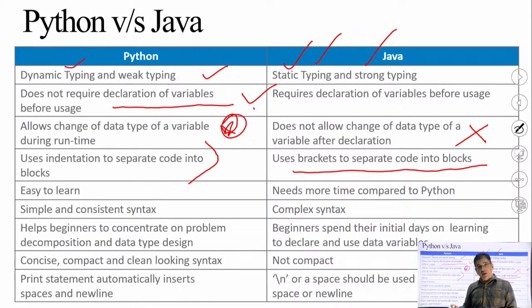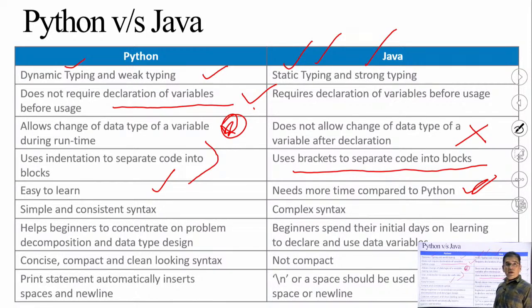Proper opening indentation and closing indentation need to be taken care of in Python, but in Java you can do it with the help of brackets. C and C++ also support brackets but no indentation. Python is easy to learn. As I have already told you, the Python language is easy to learn because it is more user friendly. Java is not so much case sensitive or hard based syntax, but it requires more time to understand as compared to Python.